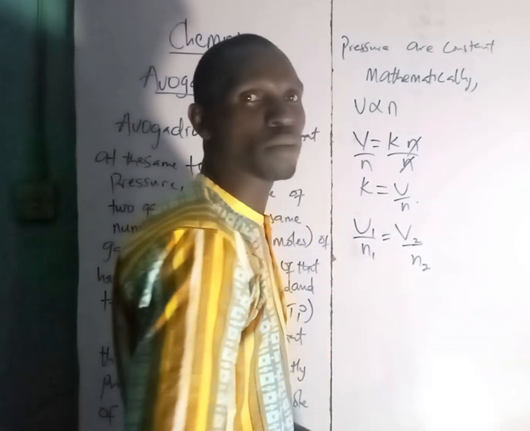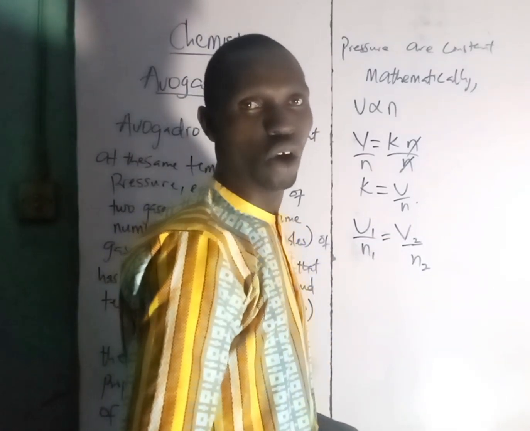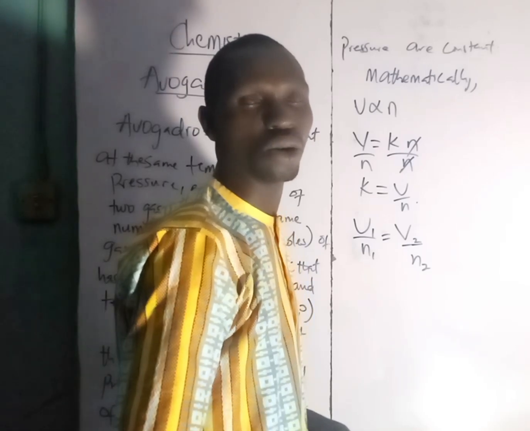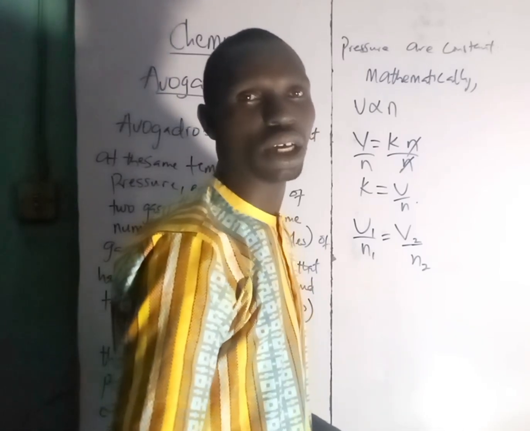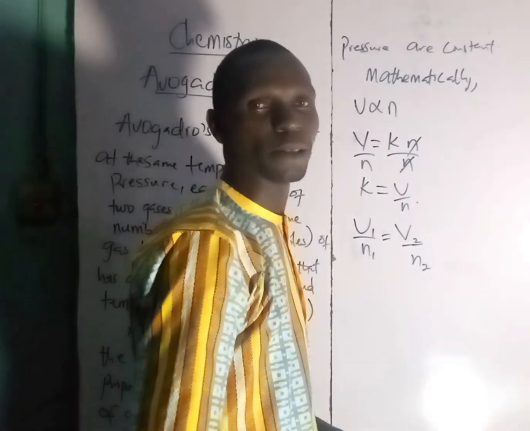This is the formula for Avogadro's law. So let's quickly take one or two examples as we continue with the class.